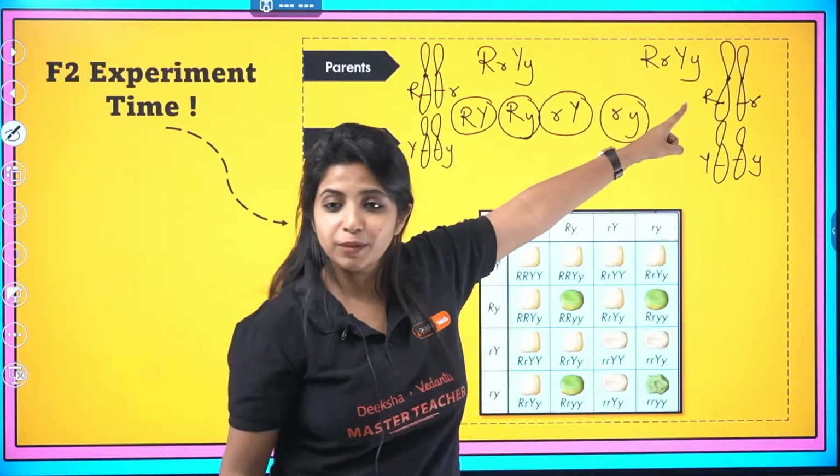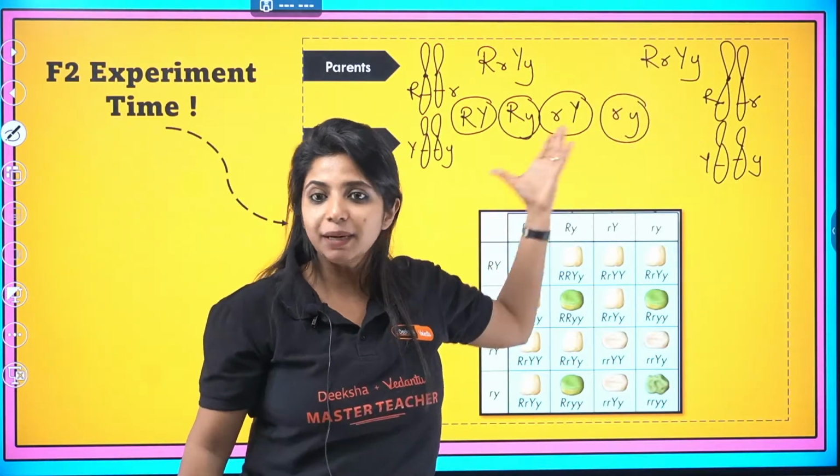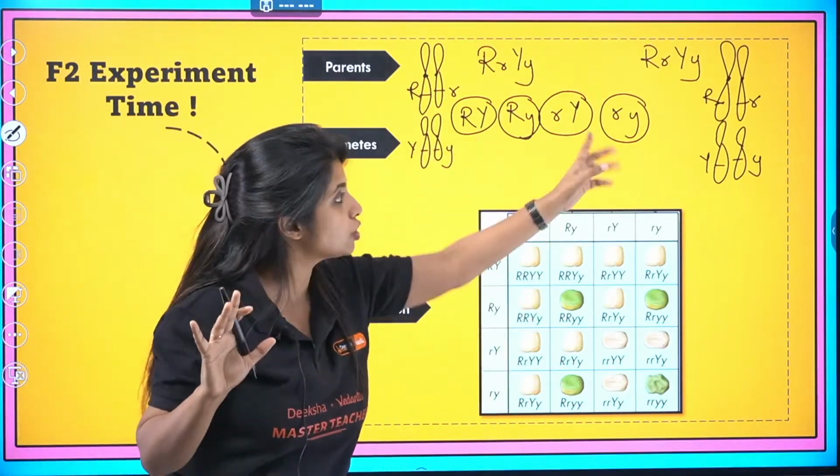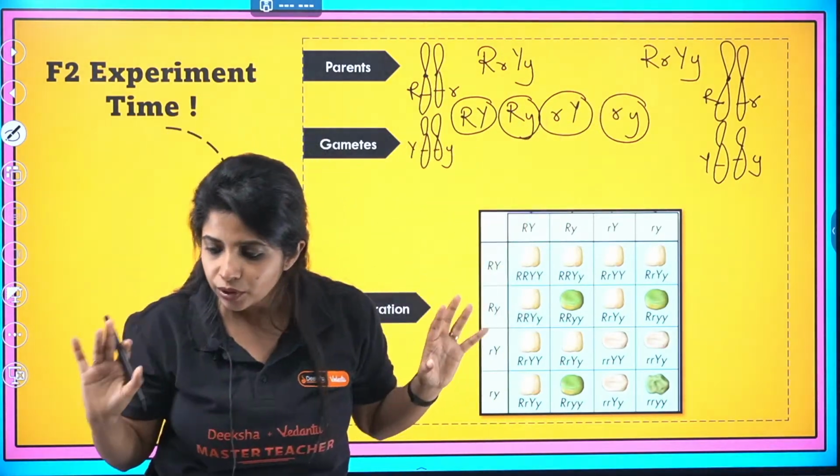Does this parent have something else or the same parent only? No. The same type of gametes are going to be formed. So here also we got the same gametes. There also we are going to get the same gametes.